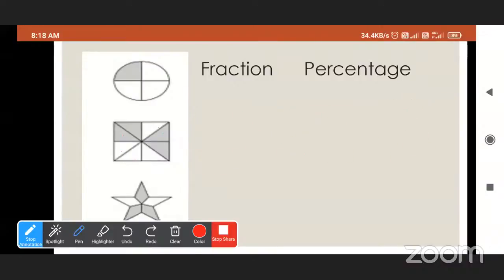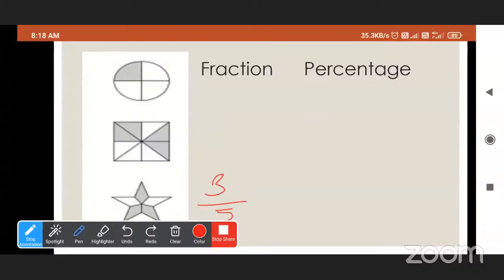Now, see the third diagram. What is the fraction? Total parts are 1, 2, 3, 4, 5. 3 upon 5 or 2 upon 5? Sorry, 3 upon 5.